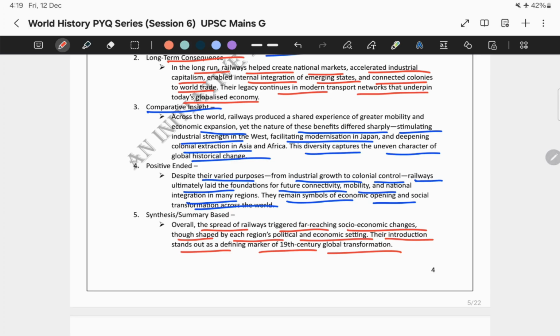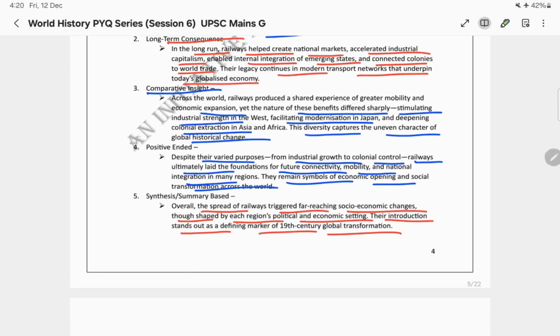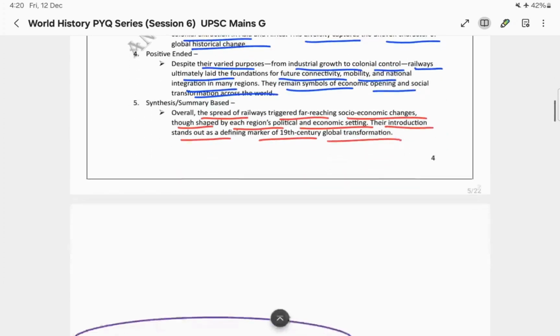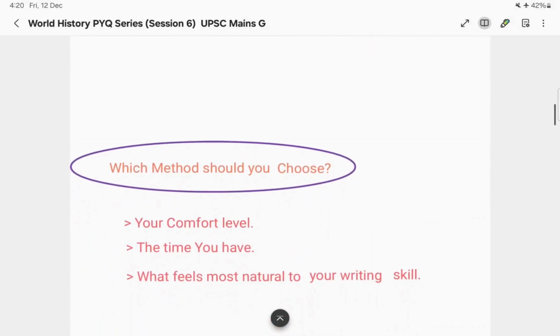Why does this particular approach work? Because it is a simple, clean wrap up without being repetitive. You are just wrapping up your answer. So I hope you understood the different types of approaches that we can use for this particular answer. But now the big question comes: which method should you choose?